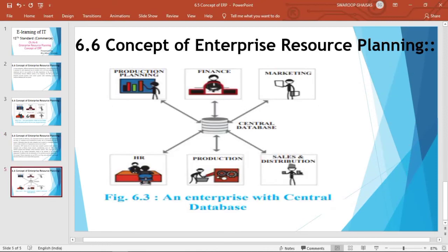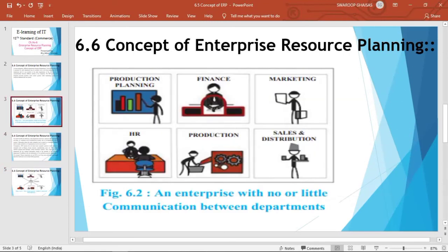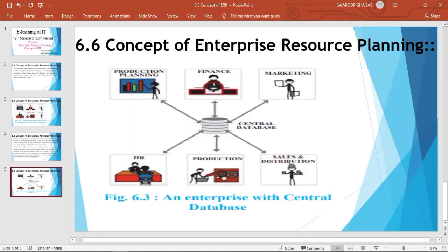So this is about the concept of enterprise resource planning. There are two different concepts: first one is enterprise with no or little communication between departments, and the second one is enterprise with a central database, that is having communication between all the departments. So see here, production planning, finance, marketing, HR, production, sales and distribution, these are nothing but the different functional units of any enterprise. So what is this production planning, finance, marketing?